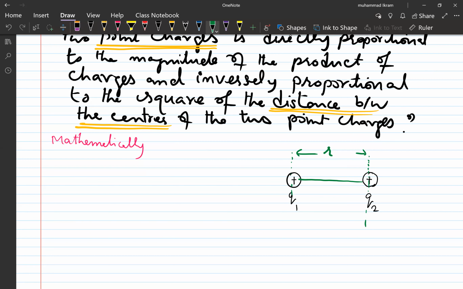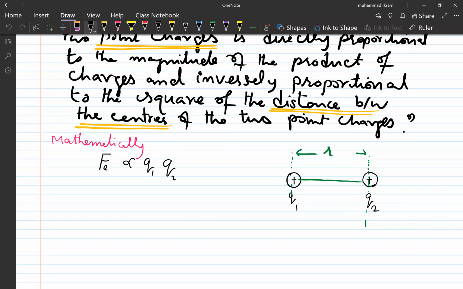Now, Coulomb investigated that the electrostatic force is directly proportional to the product of the magnitudes of the two charges. It means that the force does not depend on the magnitude of one charge; it depends on the product of the two charges.